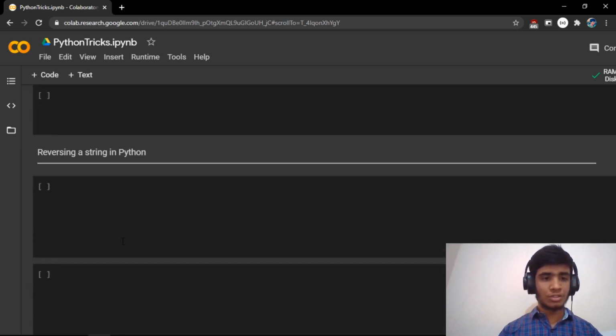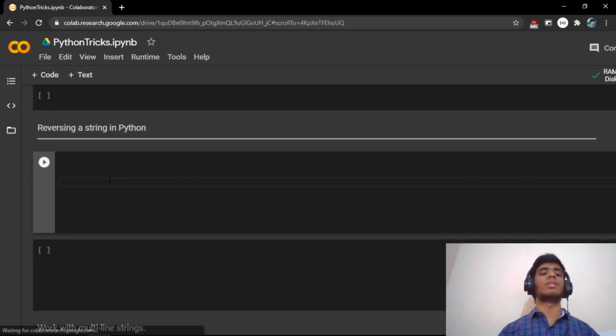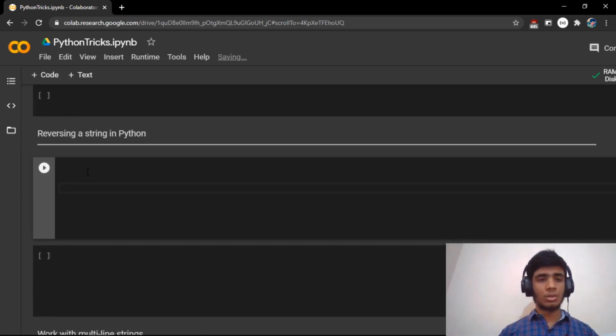And coming to the next step, reversing a string in Python. So how do we reverse a string in Python or any other language? There are multiple ways of doing that. Some might say that I will use a stack and insert all elements into the stack, and while returning, I only add those. You can do it multiple ways, but in Python there is an elegant way of doing that.